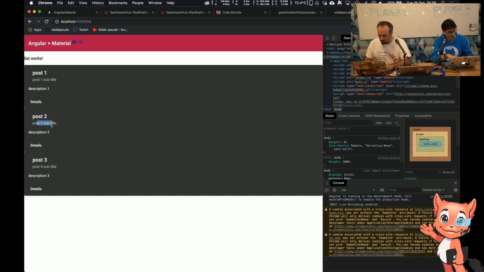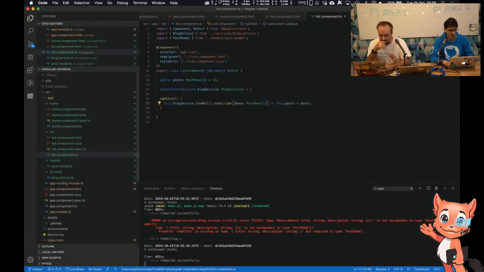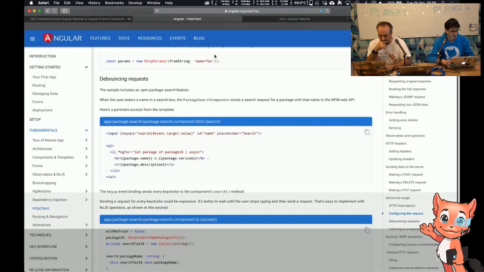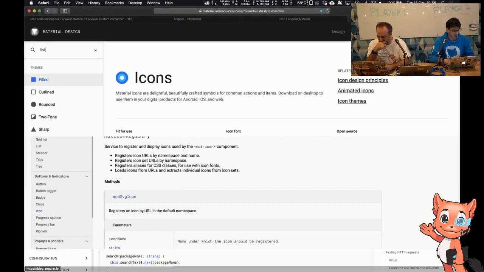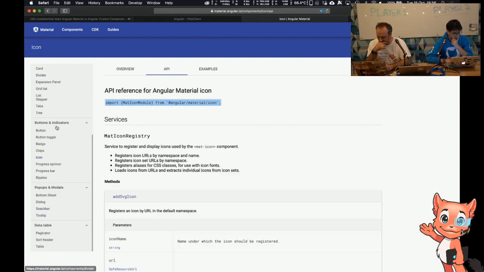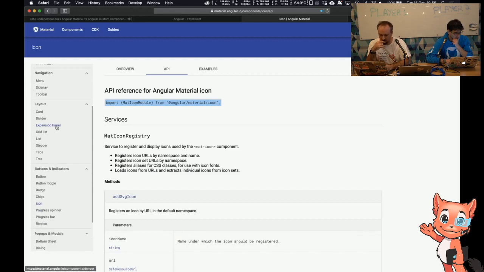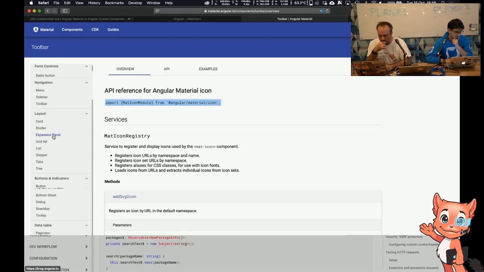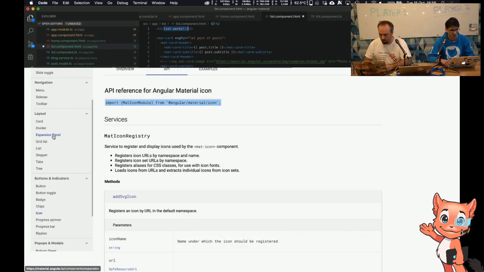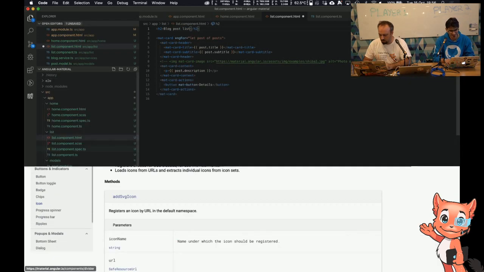But we need to make it look better than Andrew's because we are using Material. So let's go to these pages, and now we know data's coming through. Let's try and put some sort of title in. What do we have in Material Design? That's the icons. So we want to know, what do we have? We have pop-ups, data tables, layouts, steppers, grid list, cards, dividers, menu. We did the toolbar. You've got forms. You know what? Keep it simple. We'll just add an H1 and just say blog post list. Let's see how that looks.